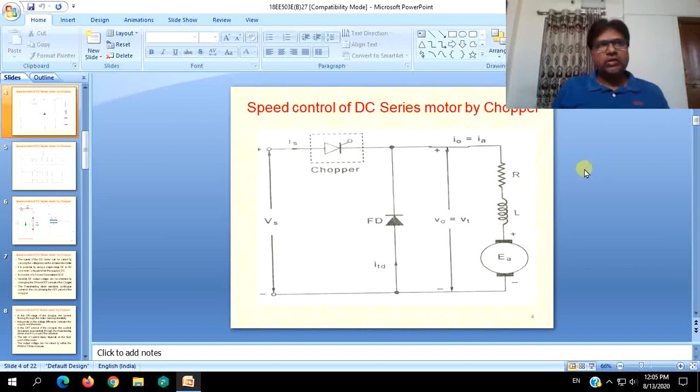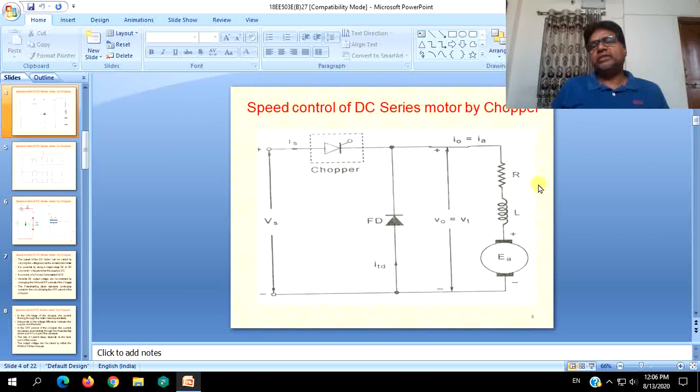In this case, if you want to change the field flux separately, then we have to follow the other electrical procedures, that is field diverter control and tapped field control. Tapped field control is not advisable for the chopper control drives, but we can use the same with field diverter control, where the field will be in series with the armature itself, but the supply will be given to the series field as it is, but a diverter resistance will be there across the field.